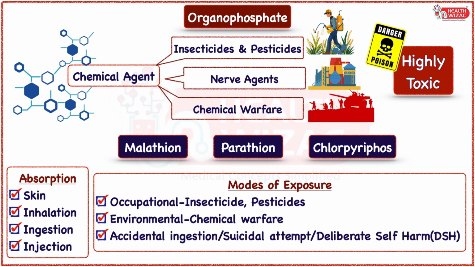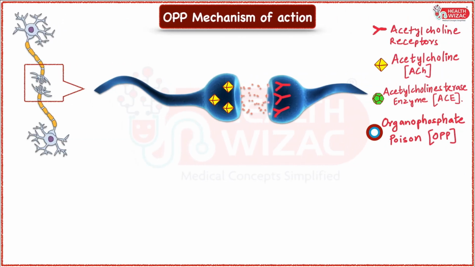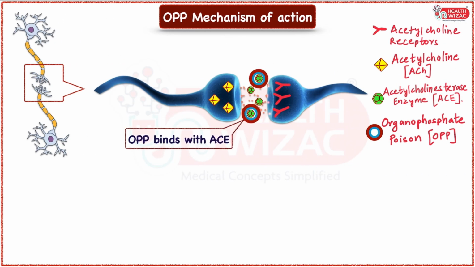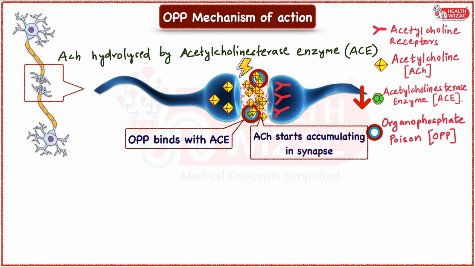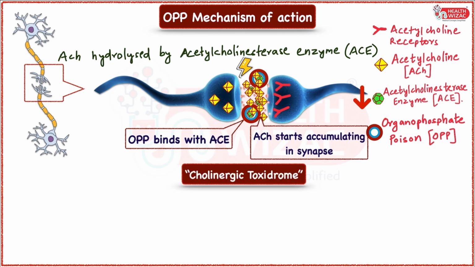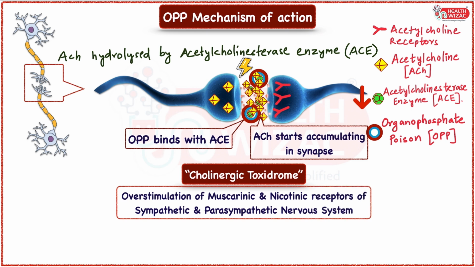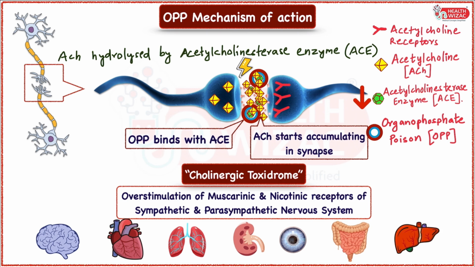suicide or deliberate self-harm. Organophosphate poison works by binding with the acetylcholinesterase enzyme, which helps in hydrolyzing acetylcholine, a neurotransmitter responsible for nerve impulse conduction and transmission from nerve fibers to cells. Due to inhibition of the acetylcholinesterase enzyme, acetylcholine starts accumulating at the synapse, causing cholinergic toxidrome. This causes overstimulation of both muscarinic and nicotinic receptors of the parasympathetic and sympathetic nervous system distributed over varied organs, and thus gives rise to symptoms of CNS, CVS, RS, etc.